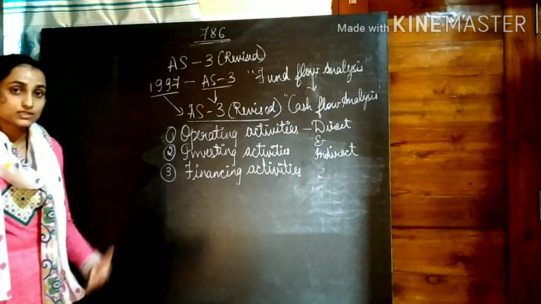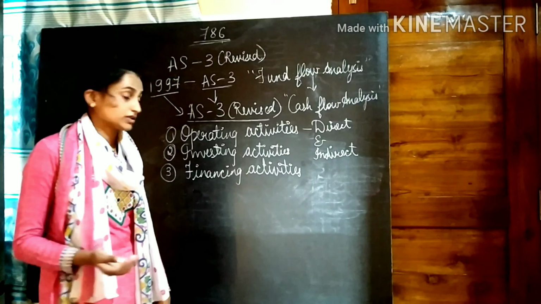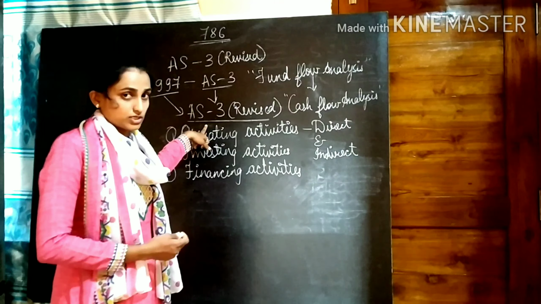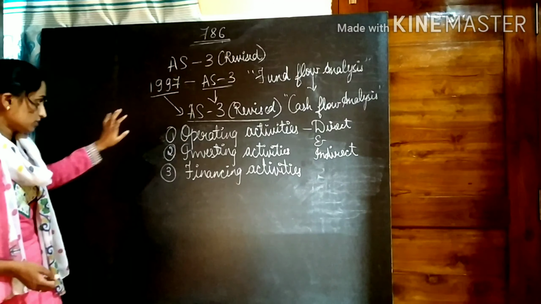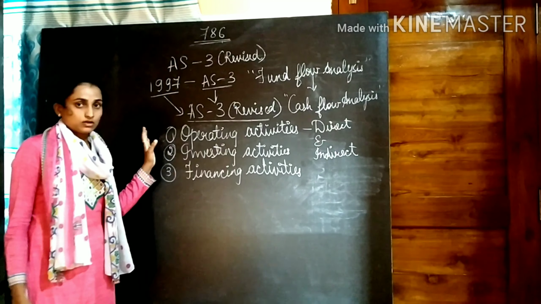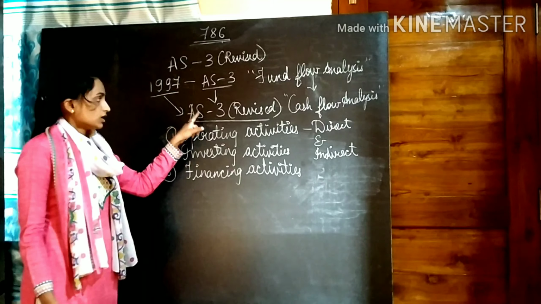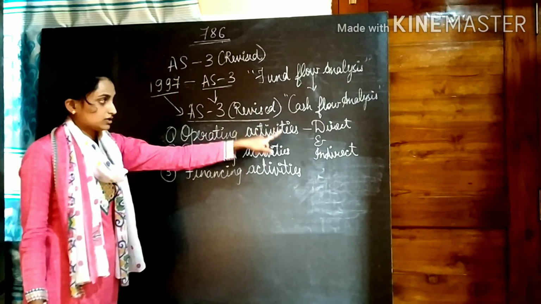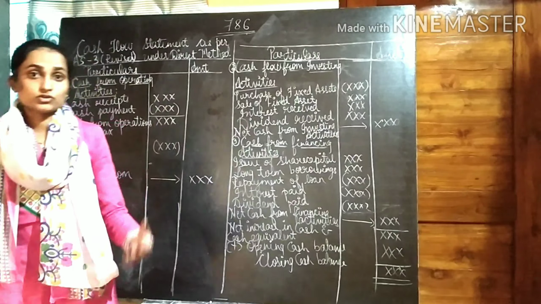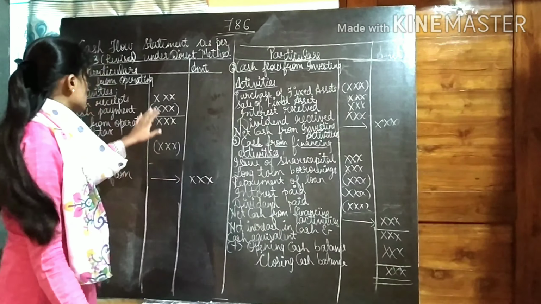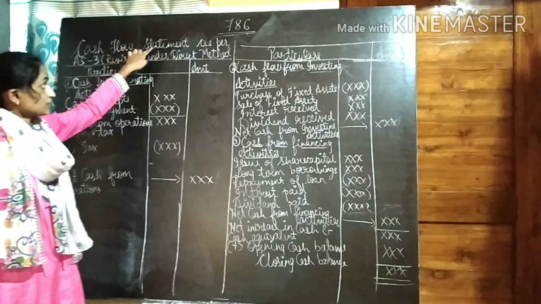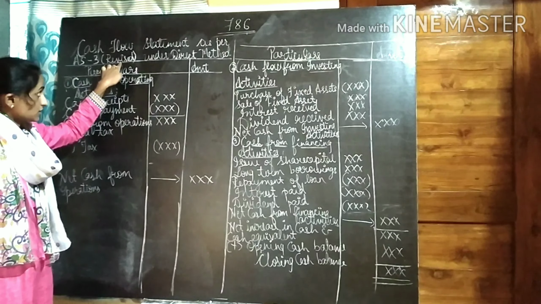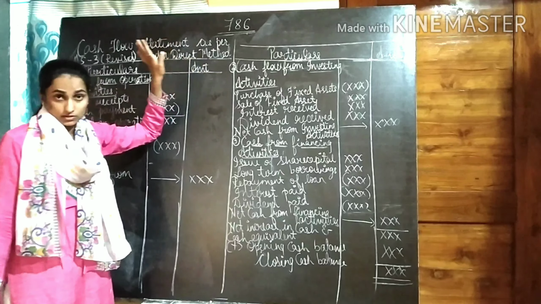Both the formats, under direct method and under indirect method, I will be discussing in today's class. I'll be showing now the format for the cash flow statement as per Accounting Standard 3 under the direct method.